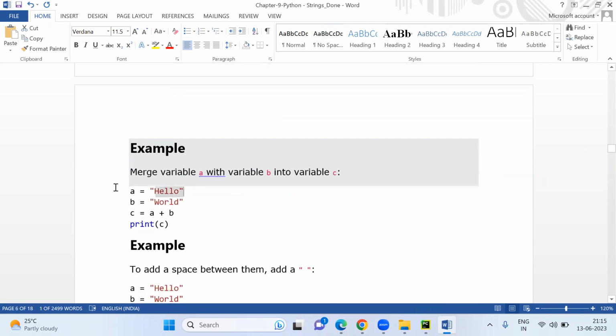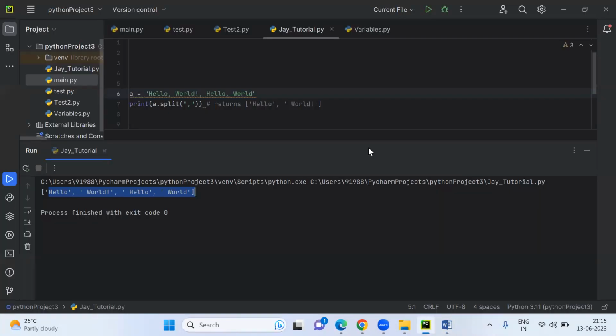Now, if you have A as one string, B as another string, and you want to concat both, then you will say A plus B, and it will give you hello world. We'll run and then we'll see the concat. Very simple. Like how difficult it was in SQL, correct? In SQL you were struggling to understand the things, but here it's very simple.